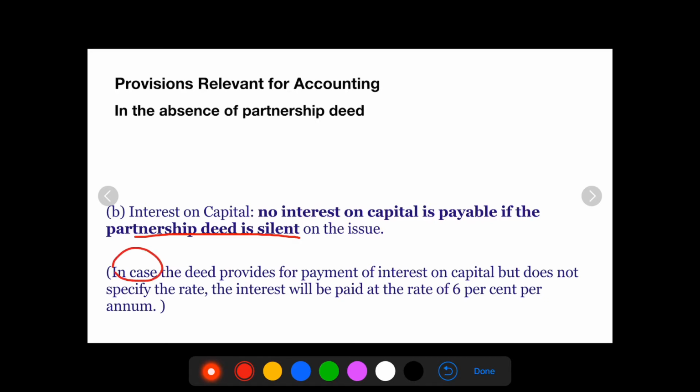In case the deed provides for the payment of interest on capital but does not specify the rate, the interest will be paid at the rate of 6% per annum. Suppose the partners have a partnership deed, but the deed does not specify the rate of interest. In such a situation, interest on capital will be paid at 6% per annum.